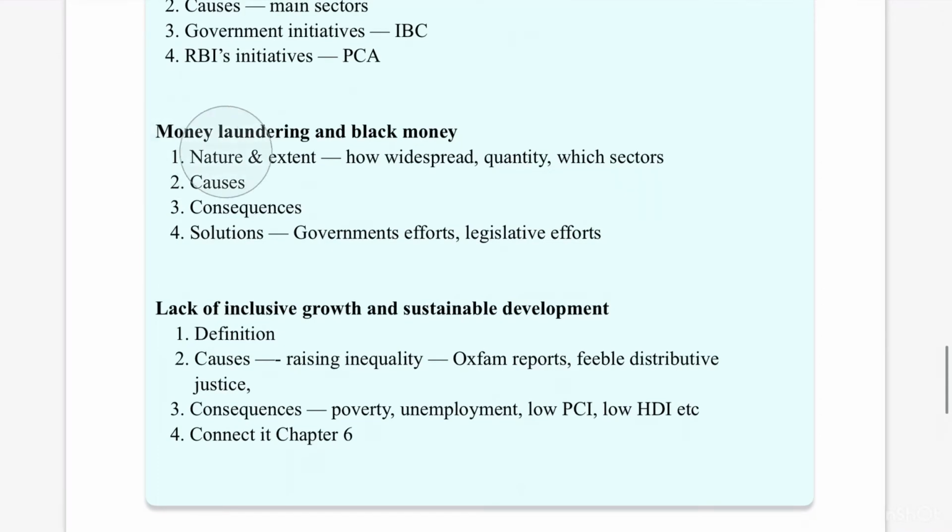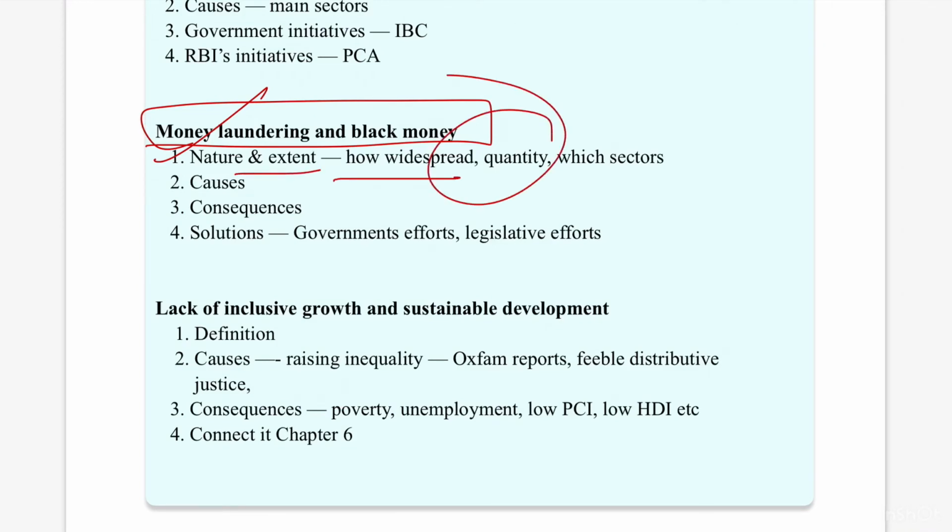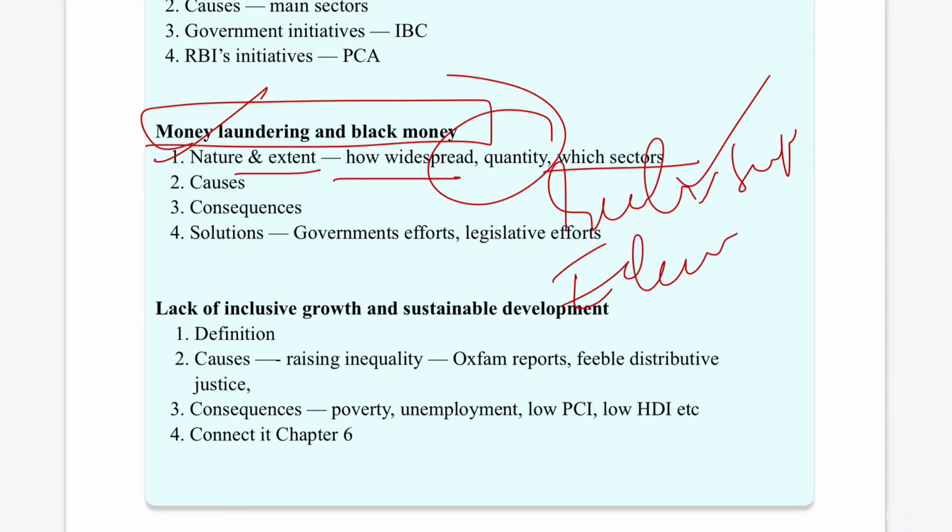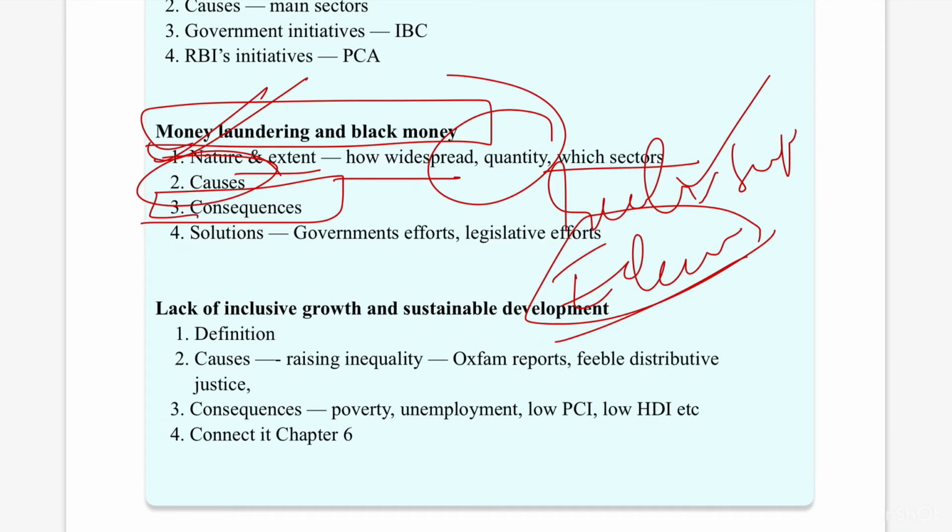So one more thing, money laundering and black money. What is the nature of money laundering, and what is the extent of money laundering and black money, how widespread it is, and what is the quantity of black money being generated, and in which sectors the black money has been concentrated. For example, real estate sector, and education is also one of the aspects where a lot of black money is flowing. So what are the causes, and what are the consequences of the increased money laundering and black money, and what are the solutions, what are the government efforts, and what are the legislative efforts.